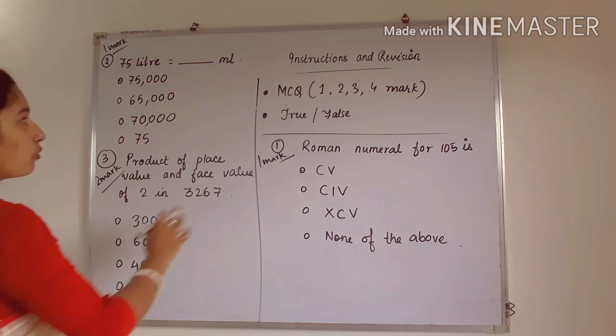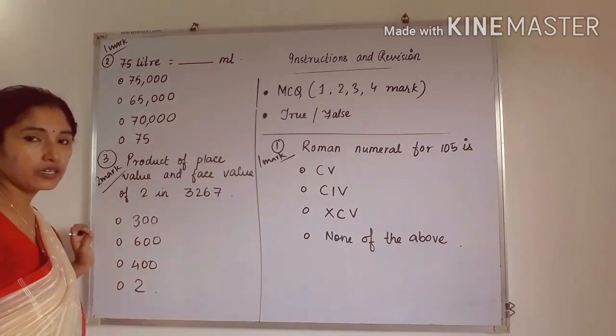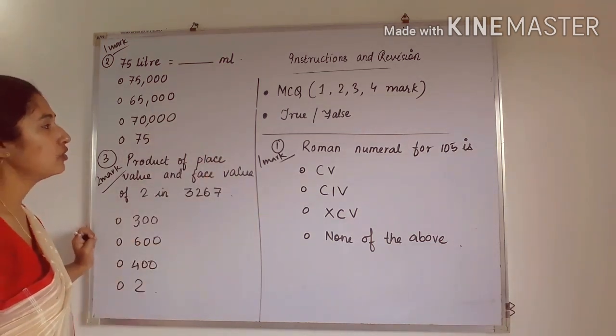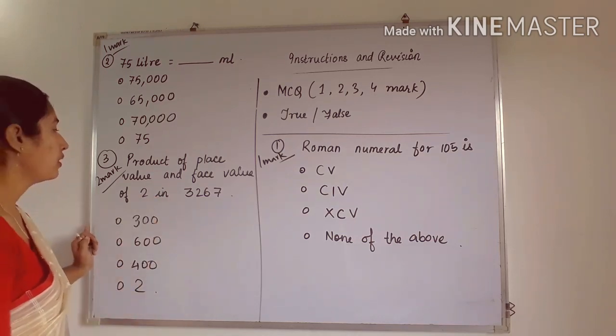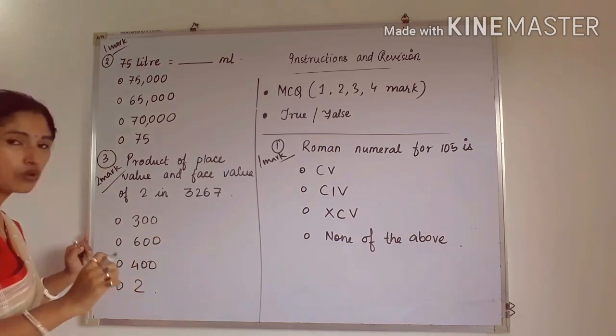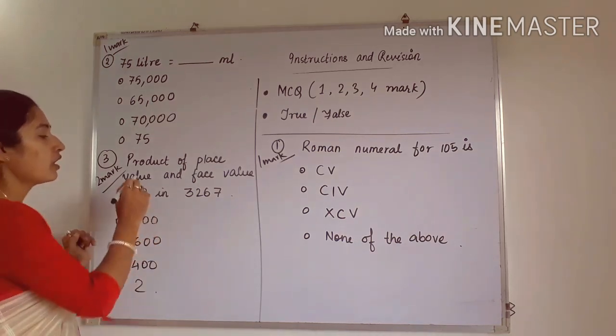See, question number 1 and question number 2 I have already studied in class 4 and class 5 also. You can easily do it. You need not calculate in the copy. But in question number 3, you have to solve. How to solve? See, product of place value.